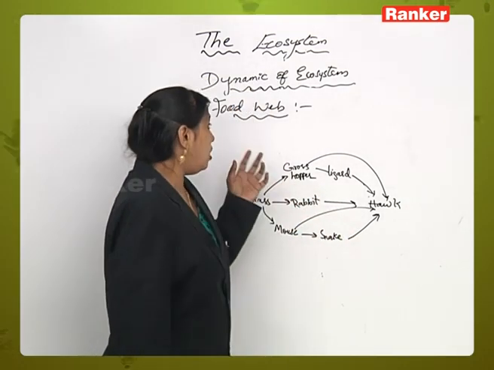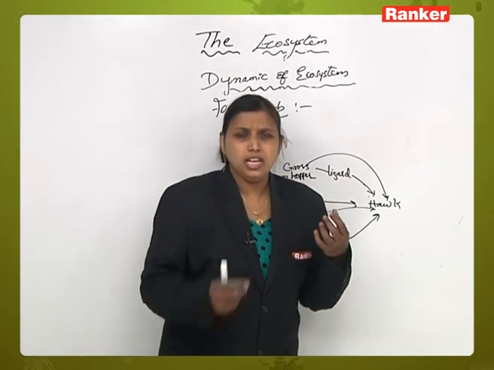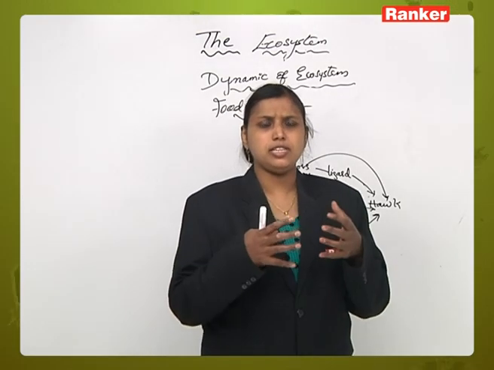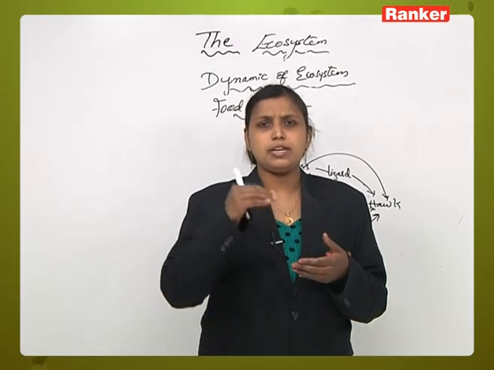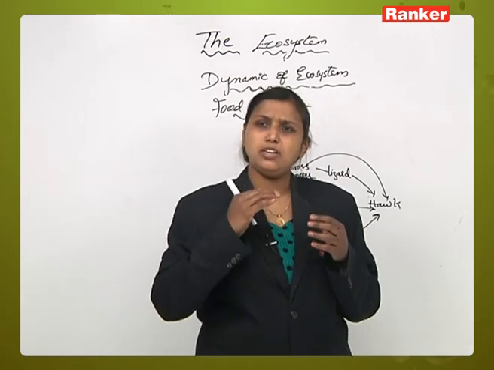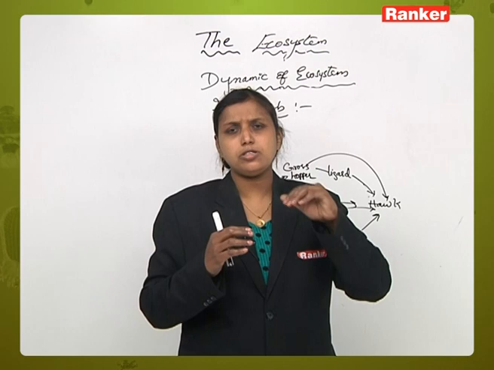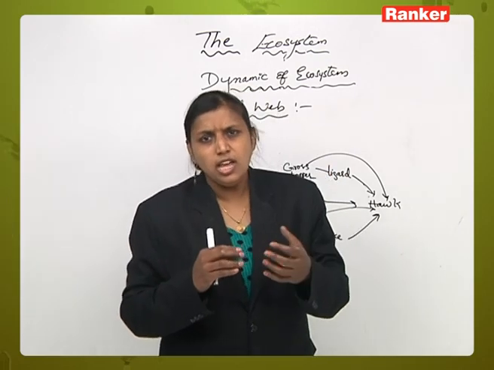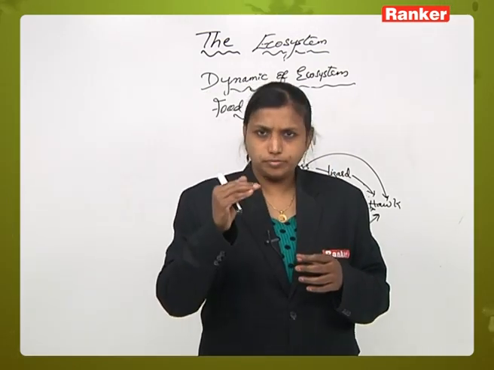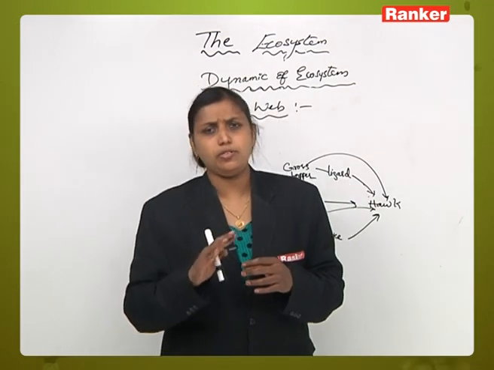Now when we are talking about food chains, they occur from one trophic level to another trophic level, and in each trophic level, when the process of eating and being eaten is undergoing, some energy is lost. So when we talk about energy flow, we will talk about that energy.